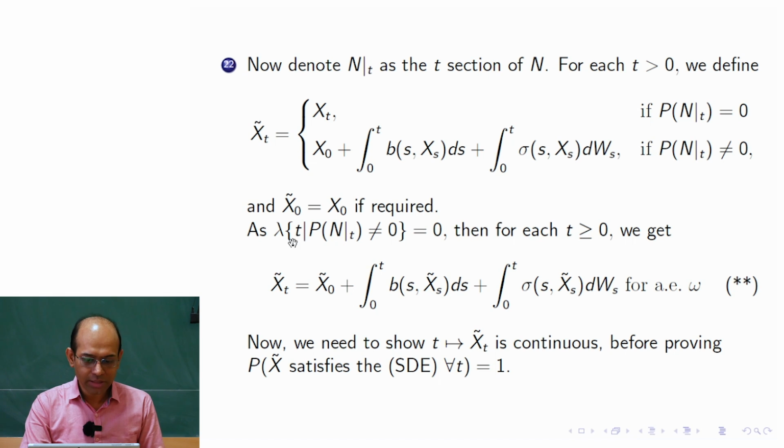So now we say, okay, since we know this, for each and every t positive, this is the thing I have already explained, that we can write X tilde_t equal to X tilde_0 plus integration 0 to t b(s, X tilde_s) ds plus 0 to t sigma(s, X tilde_s) dW_s. So I would be able to get it for almost every omega. Why? Because we have fixed one omega, and then started with t, and checked that whenever this is the case, we put these X_t values and then these values.